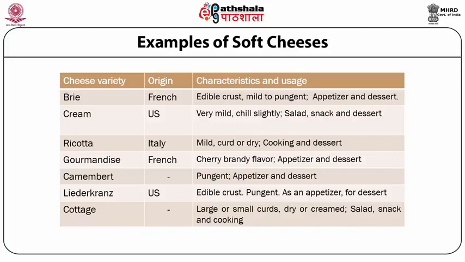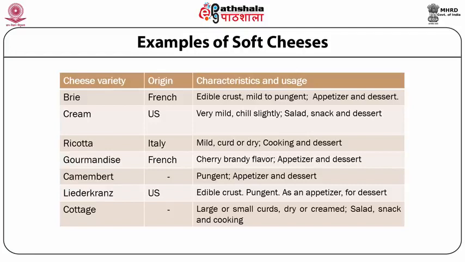Examples of soft cheeses. The examples shown in this particular slide include brie, cream, ricotta, gourmandise, camembert, Liederkranz, and cottage. If you see the origin, because some classification has been based on the origin, and it is very important to know the history of the cheese, where such cheese originated.